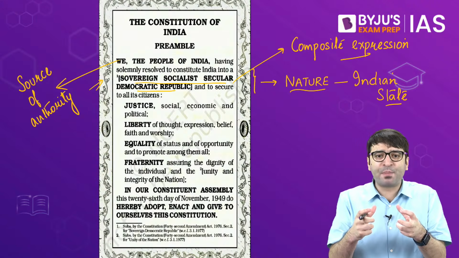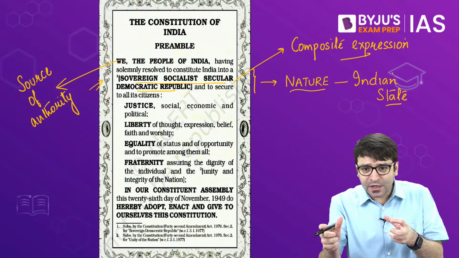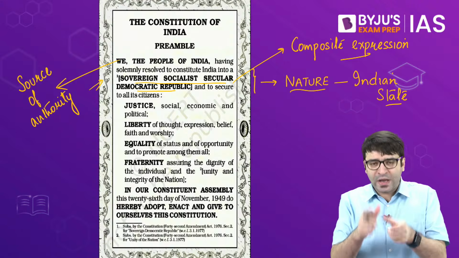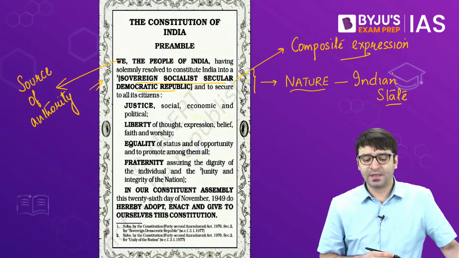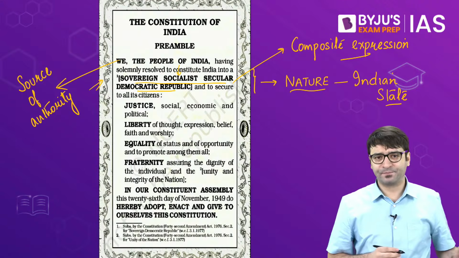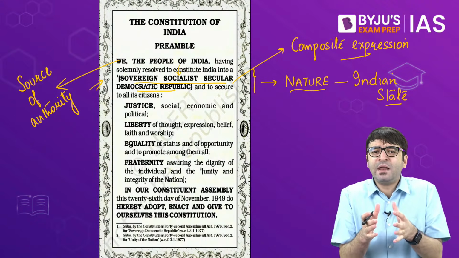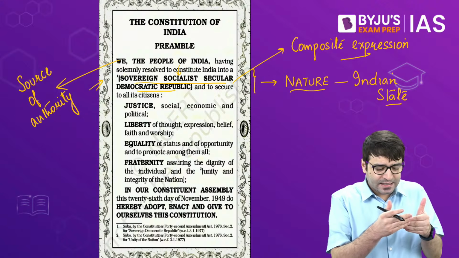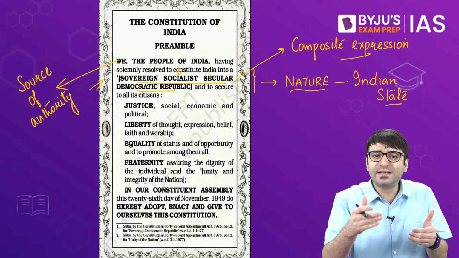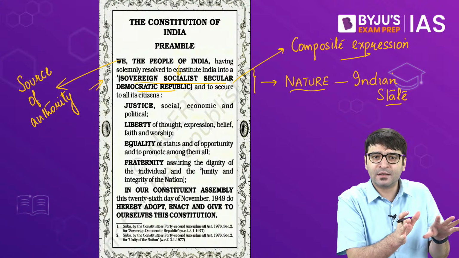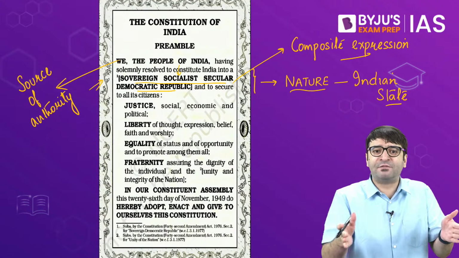We have the independence to make a decision, to unmake a decision without any interference from a foreign power. That's sovereignty. Second, socialist. Now, socialism primarily means in the Indian context that the inequality in income, inequality in status should be eradicated so that we establish a welfare state.